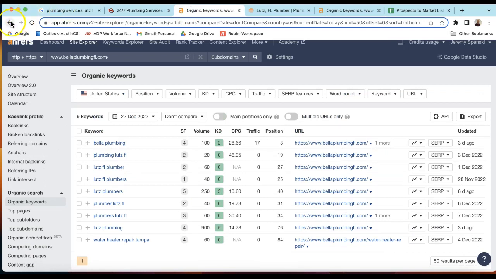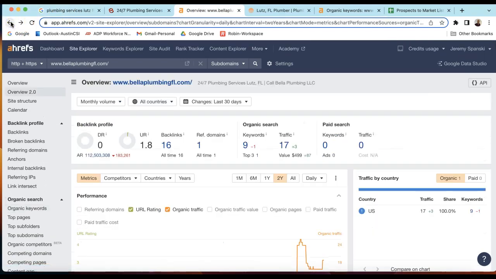Secondly is backlinks. A backlink is anywhere where one website is linking to another website. So these links act like an endorsement of your website from others, and Google will use that to build trust in your business by seeing others vouch for you. It's also like a popularity contest. The person with the most backlinks wins, but keep this in mind, not all backlinks are created equal.